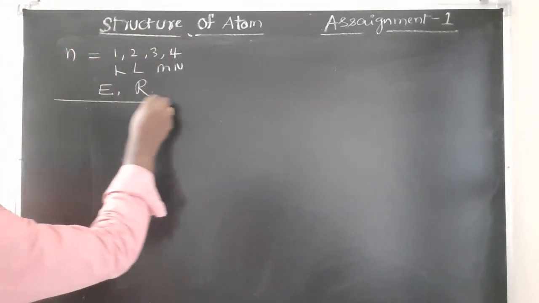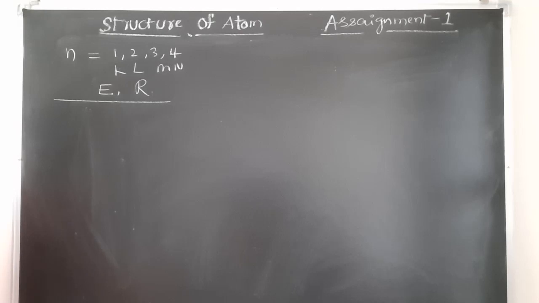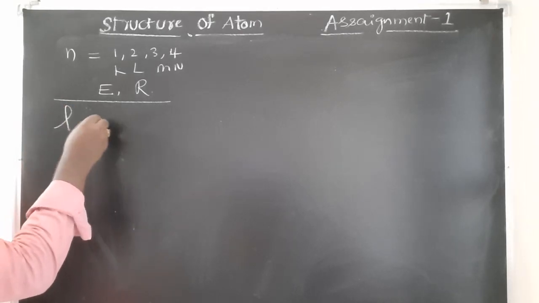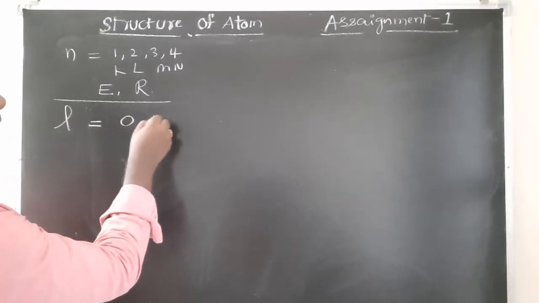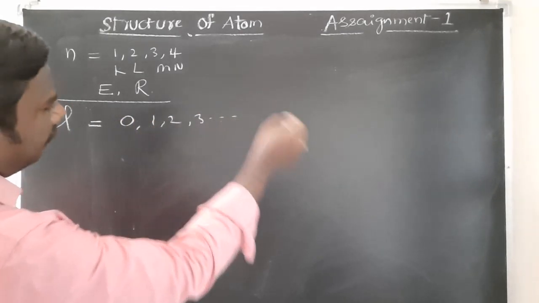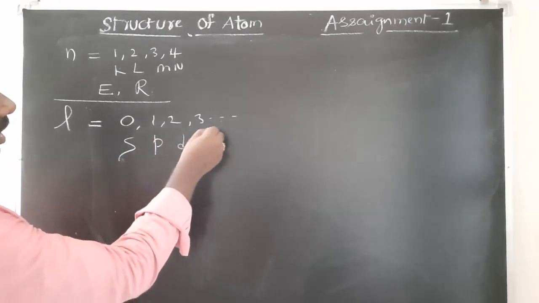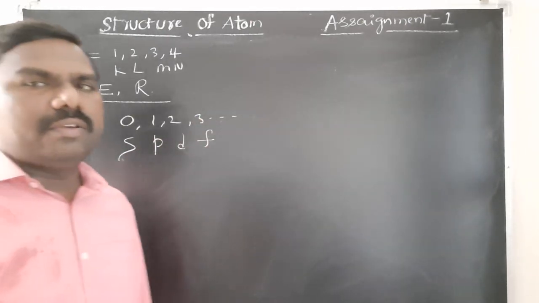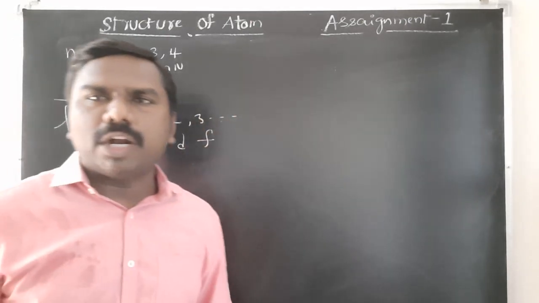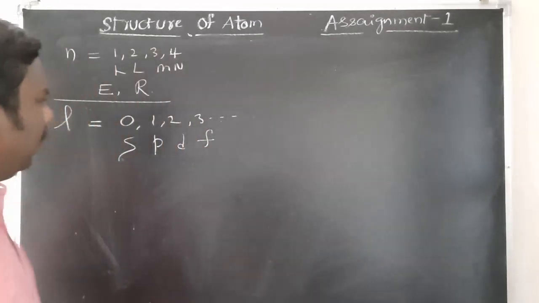Next, after this, the azimuthal quantum number, indicated by L. L values are 0, 1, 2, 3, etc. 0 means S, 1 is P, 2 is D, and the L value for F orbital is 3. They will not provide these. We should remember carefully.